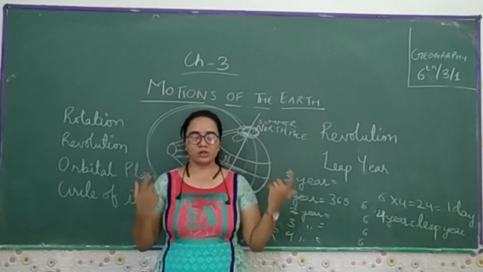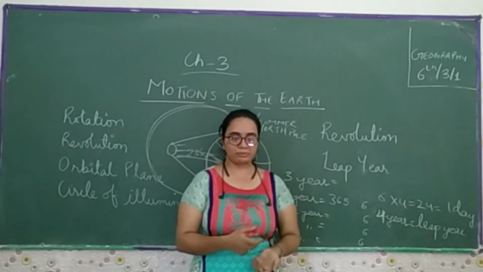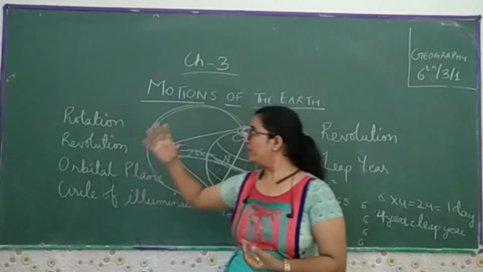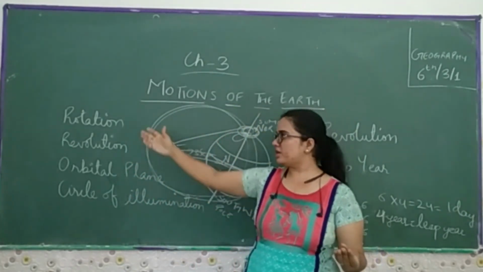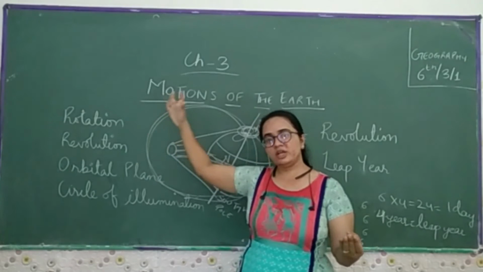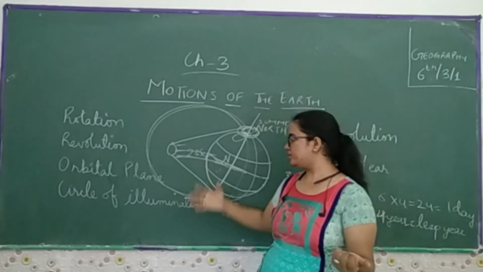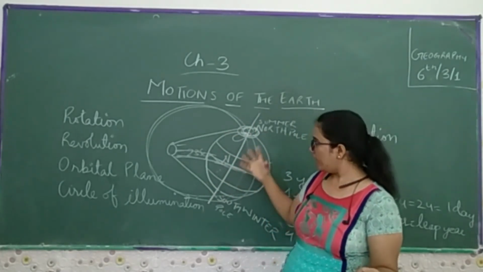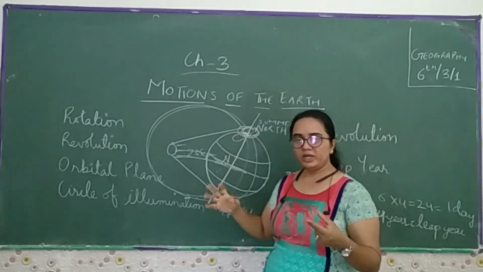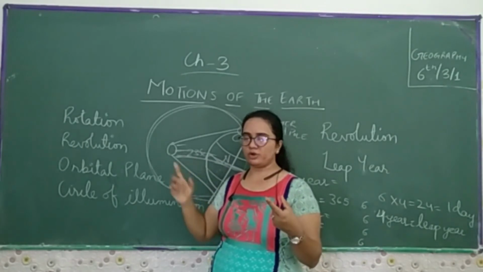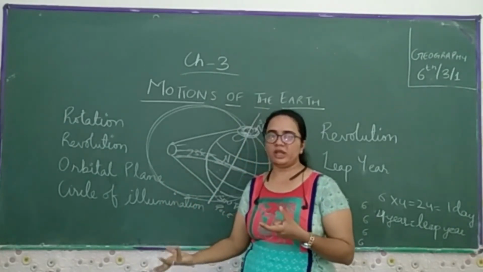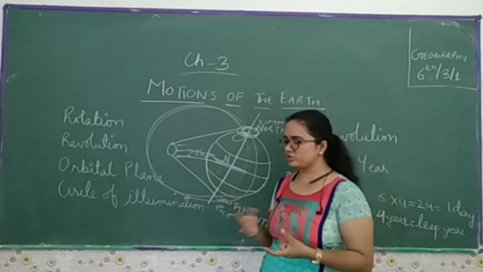So these are all the things which we have covered in this chapter. First, the motions of the Earth: rotation and revolution. Then we talk about the orbital plane. Then we talk about the circle of illumination. Then we discuss the northern pole, the southern pole, the slanting position, how it revolves on its axis, and how much time it takes. We discuss all these things.